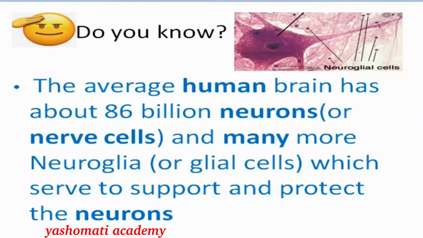There is additional information for you. As we all know, an average human brain contains around 86 billion neurons, whereas neuroglia, or glial cells, which support and protect the neurons, can be many more than that. This means that there are many neurons present in the brain and many more neuroglial cells. Both neuroglial cells and neurons form the nervous tissue.